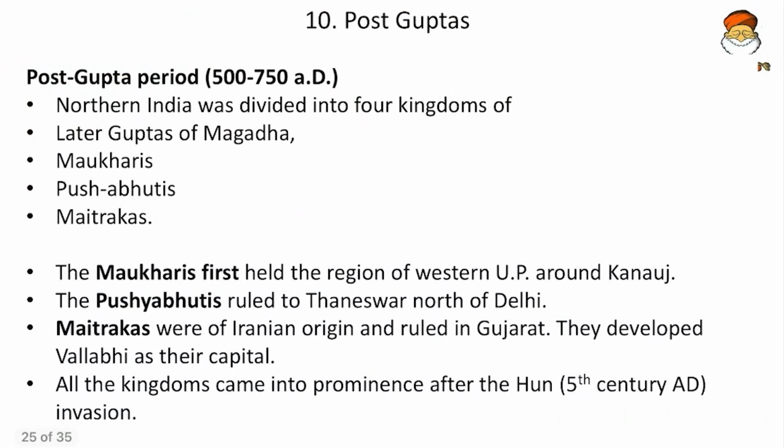Then come to next, post Guptas. Here North India was divided into 4 major kingdoms: the later Guptas of Magadha, then Maukaris, Pushyabhutis and Maitrakas. All these were asked in 2021 prelims, so we remember. Maukaris first held the region of western UP around Kanauj, so they ruled around Kanauj, and then Pushyabhutis ruled Thaneshwar, north of Delhi. So Delhi was the hotspot for Pushyabhutis.